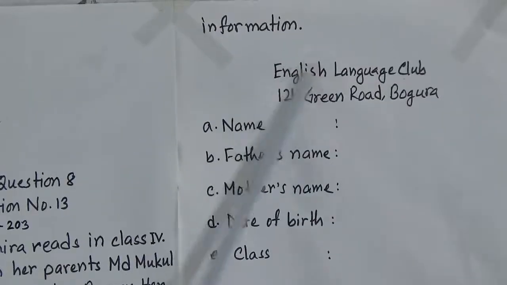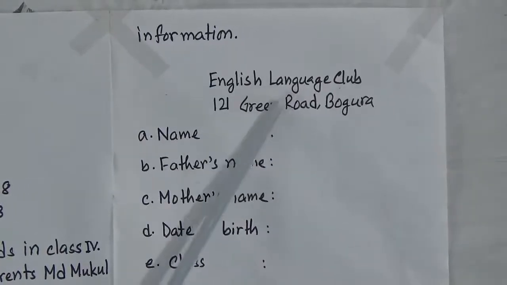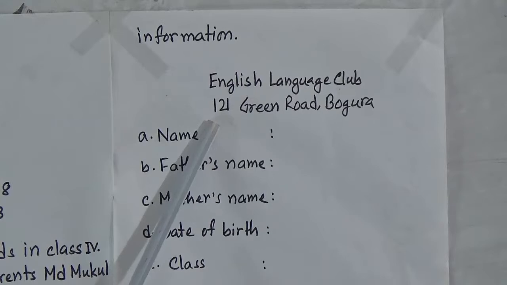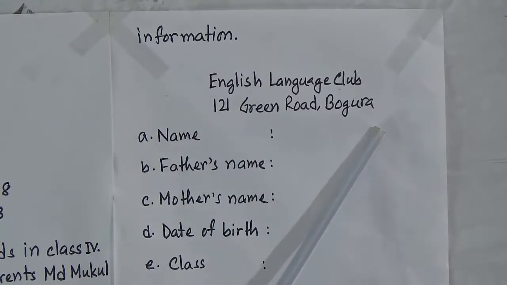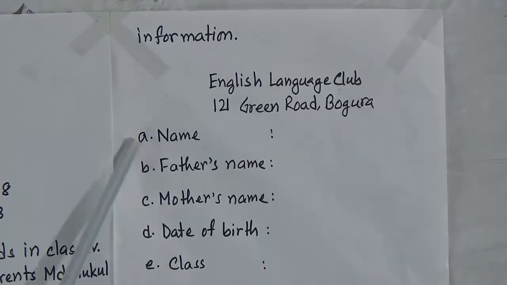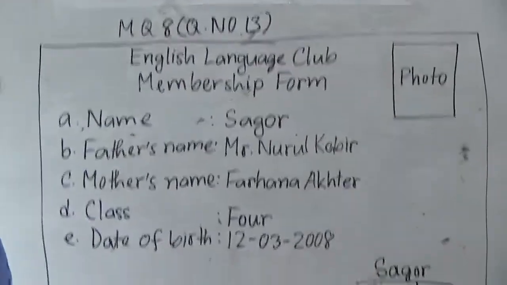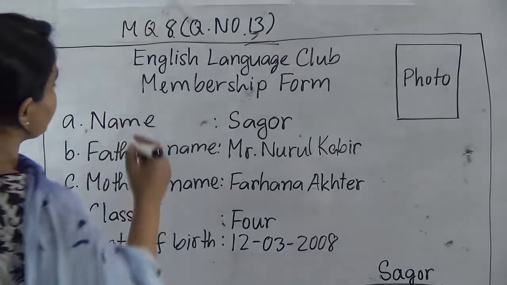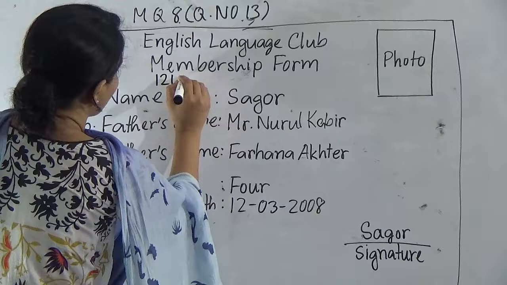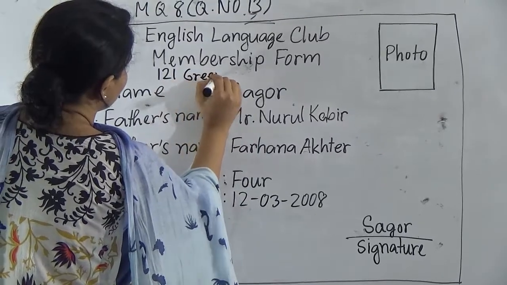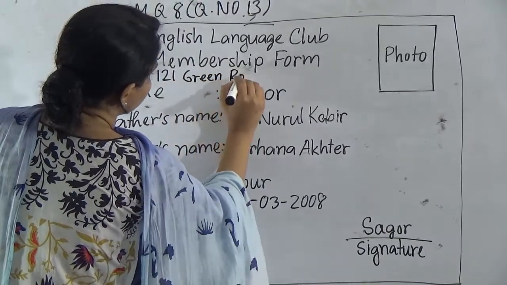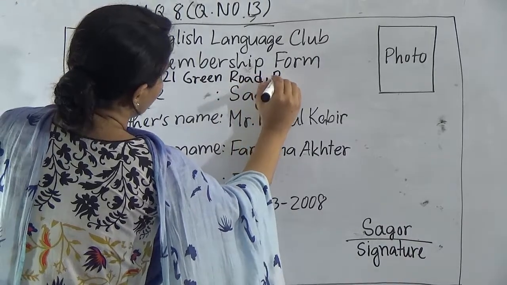It is given there in your book. Now look, English language club, 121 Green Road, Bogura. And what do we need? The name of the applicant, father's name, mother's name, date of birth and class. So let's do it. This is the English language club membership form. So we will add 121 Green Road and Bogura.